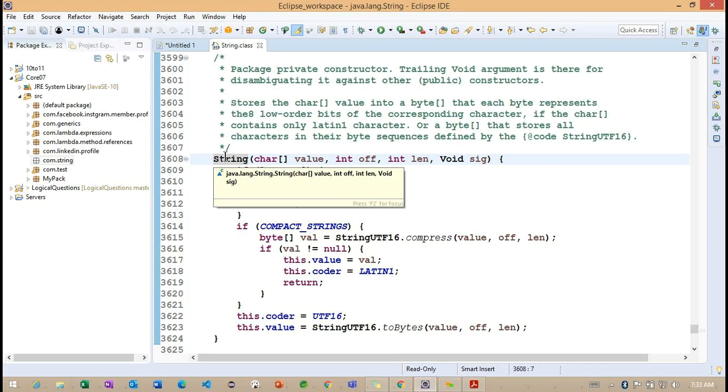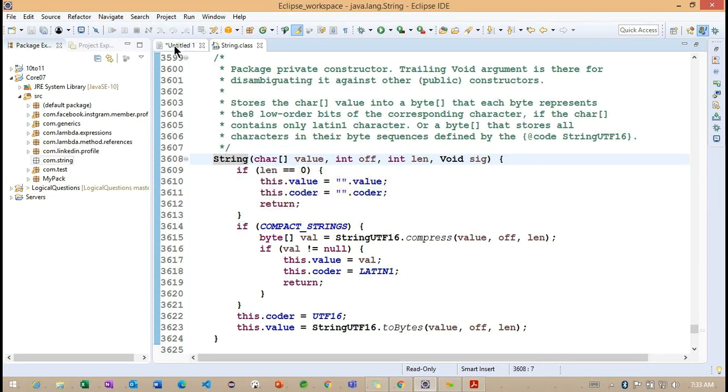So by default, we are having the default access, but we are not defining it most of the time. Basically, if I'm not using any access modifier here, we can think of it as the default access modifier. Getting the point. If I'm not explicitly defining any access modifier, this comes under the default access modifier.